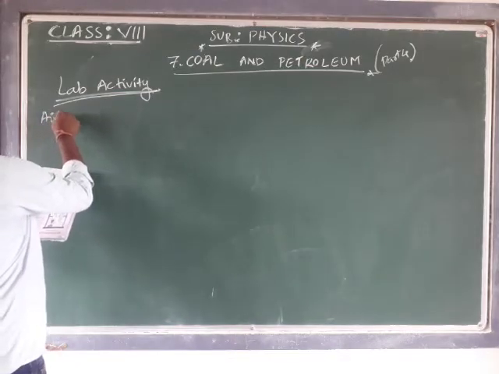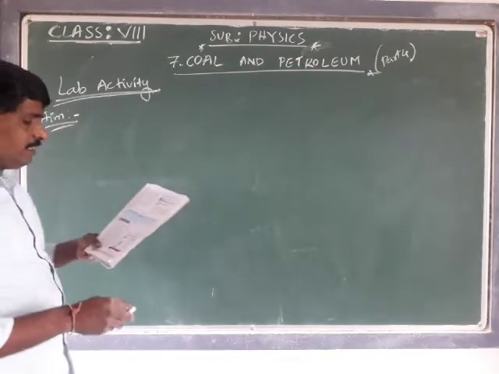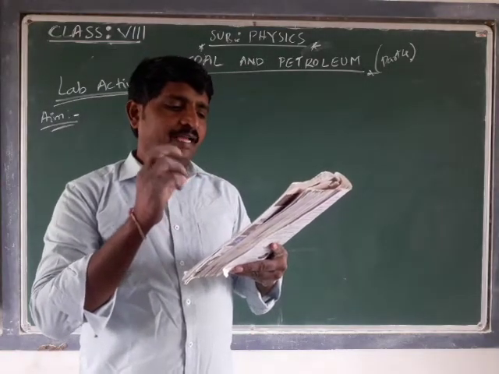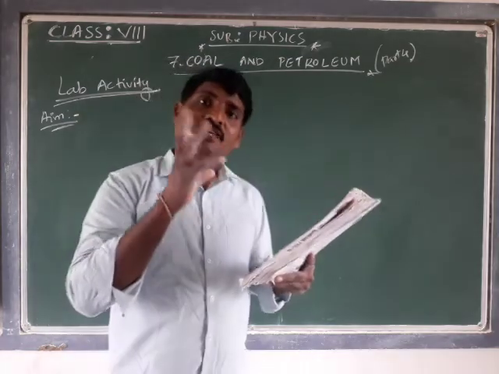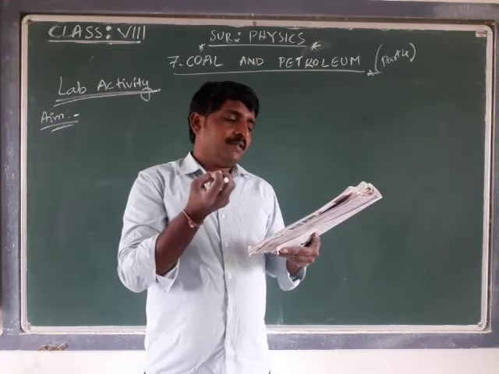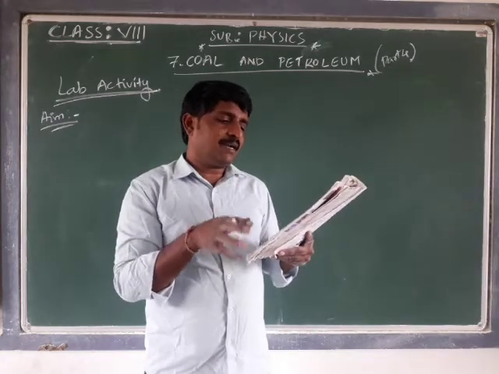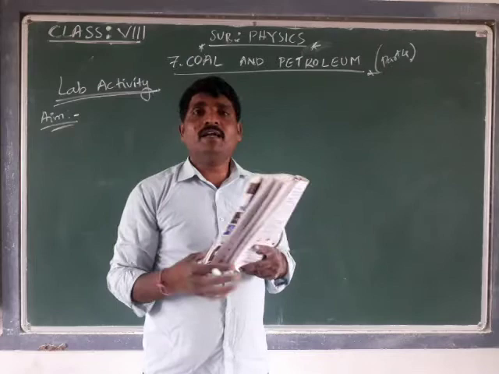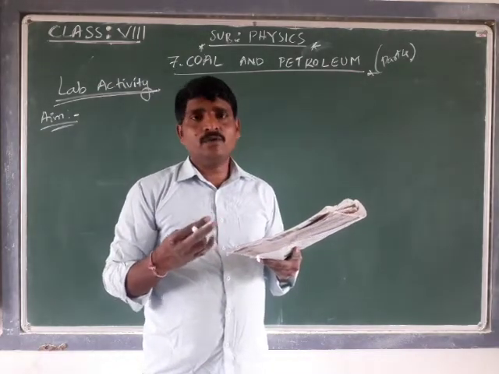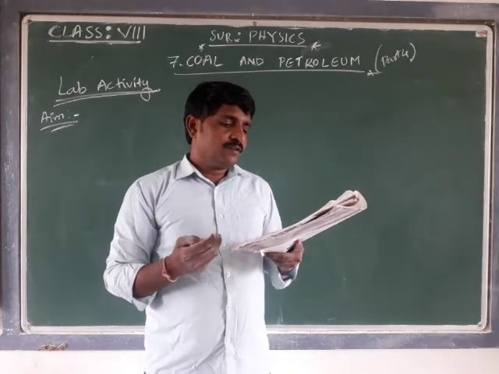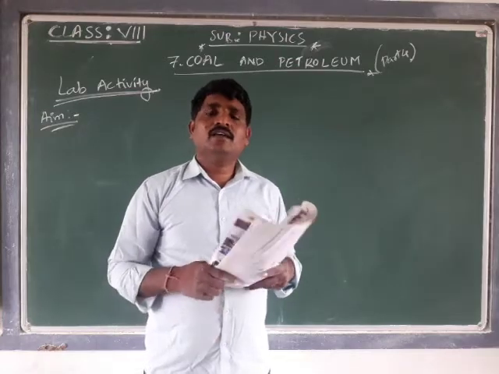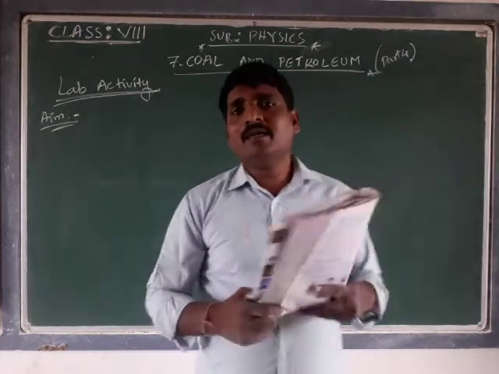What is the aim of the lab activity? The aim is to show that when we heat a high quality coal, that is, coal which contains more carbon content, a gas evolves which can burn. A gas which is evolved can be burnt is the main criterion.